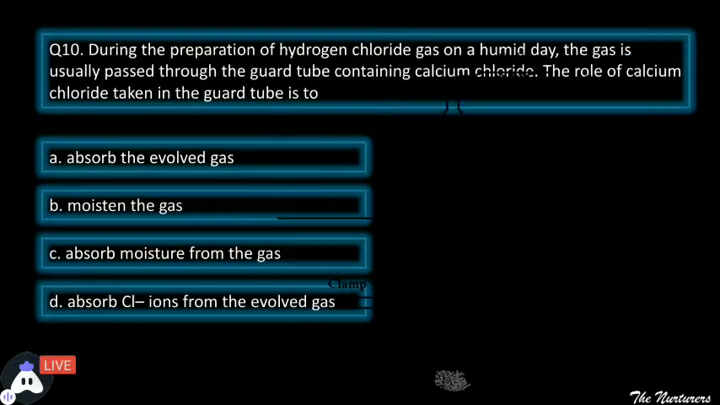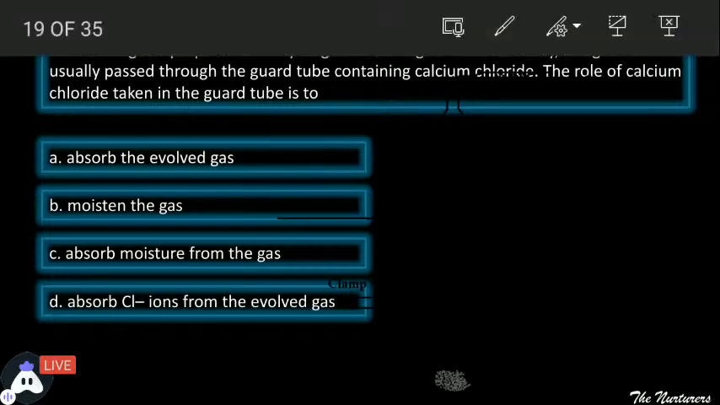What it will do? See, first was that it will absorb the evolved gas. Second, it will moisten the gas. Third, it will absorb the moisture from the gas. And fourth, it is absorb chloride ion from the evolved gas. So yes, what would be the correct answer now after discussing this? I hope it's clear to you all. Yes students, it will absorb moisture from the gas. What it will do? वो moisture को absorb करेगा gas के.